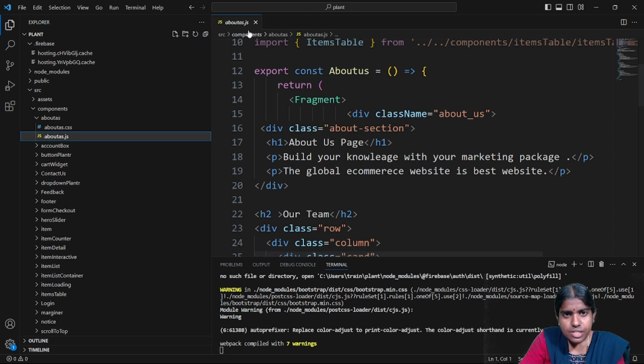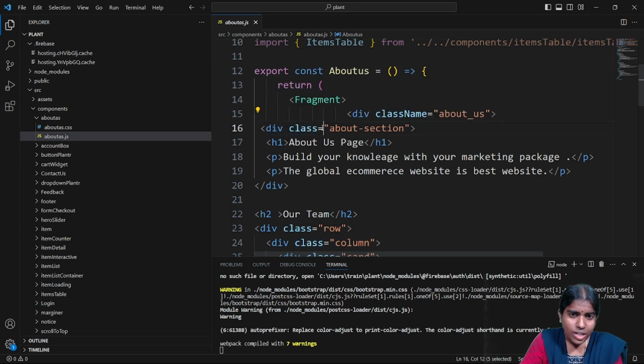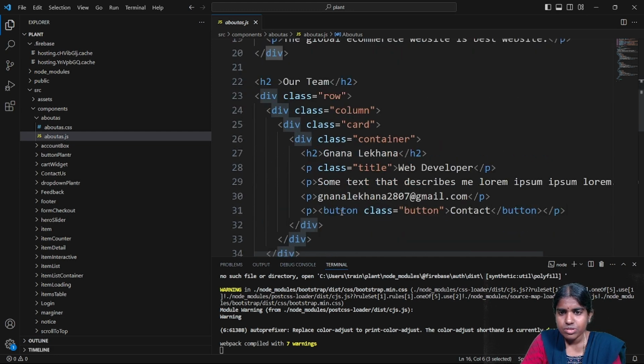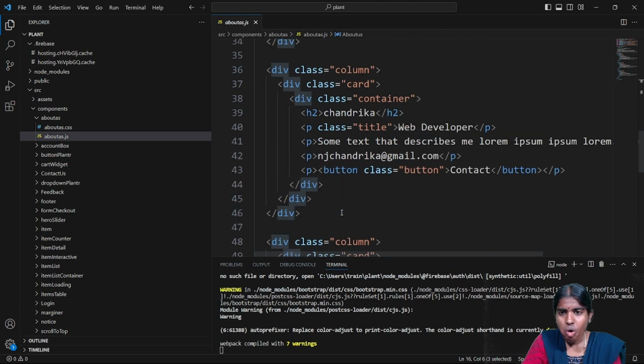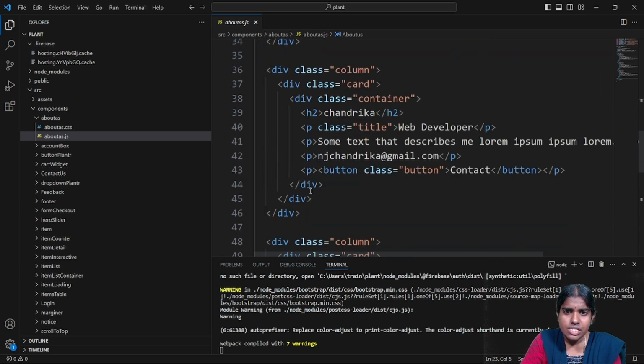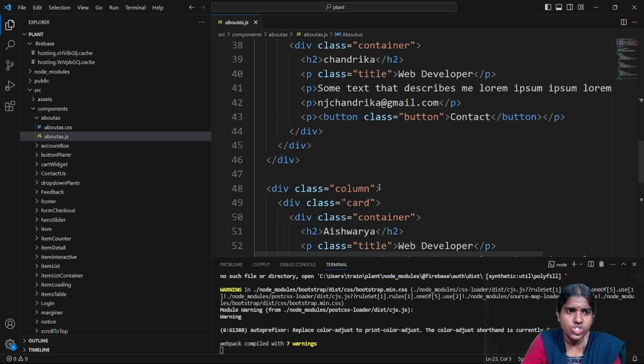So what do you mean by this About.js? For example, I'm having this div tag. Inside this, I'm having this class attribute. What is the use of an attribute? They provide some additional information about my tag elements. Whatever type of tag elements I'm using, they provide some additional information about my tag elements. You can see here what are all the different types of tags and attributes available in HTML.